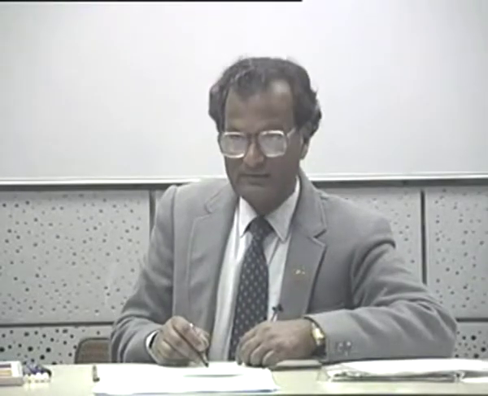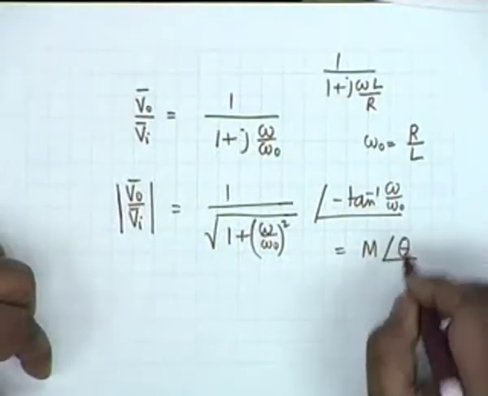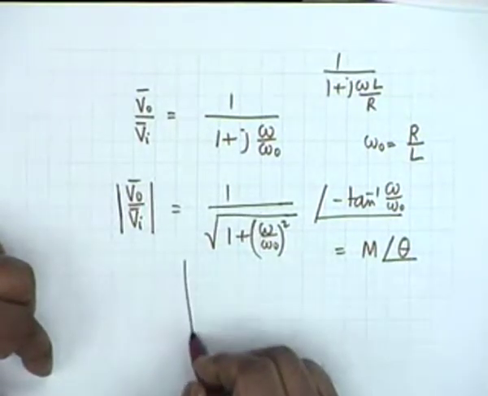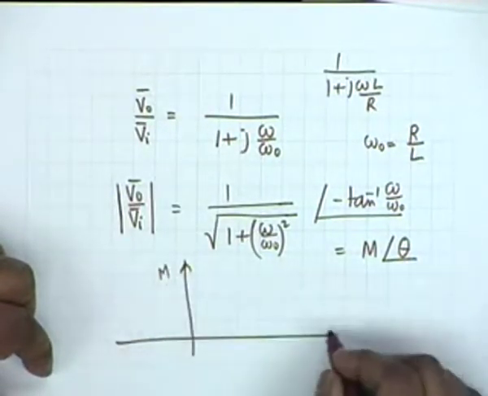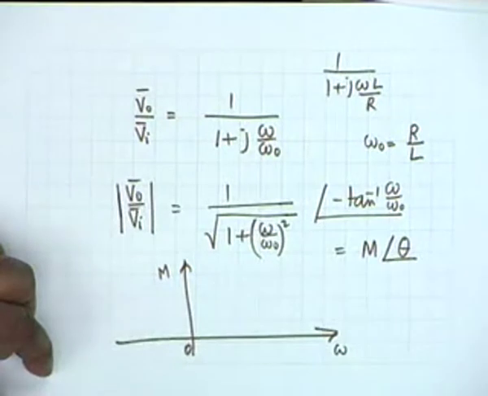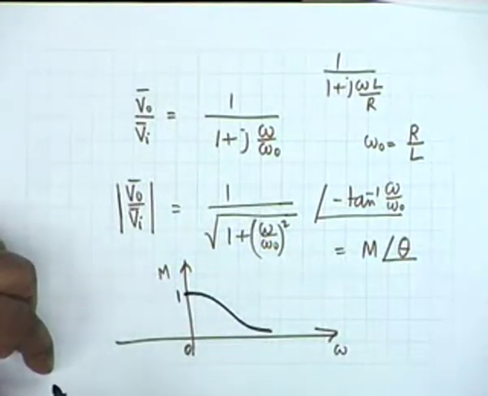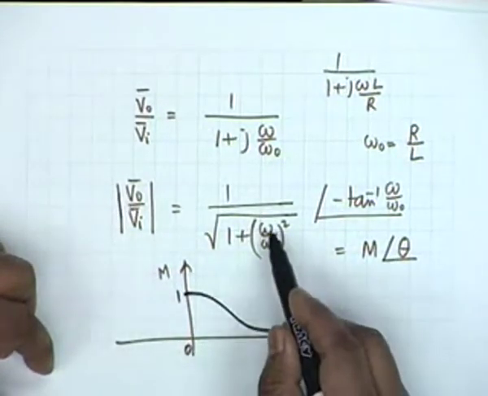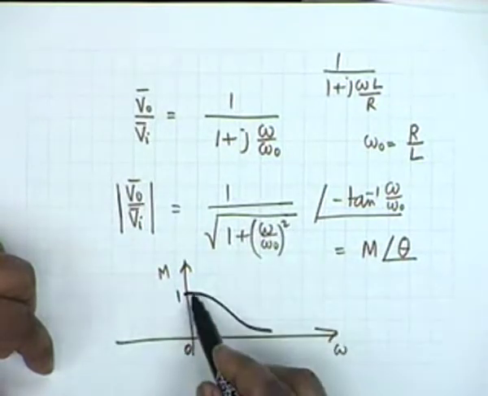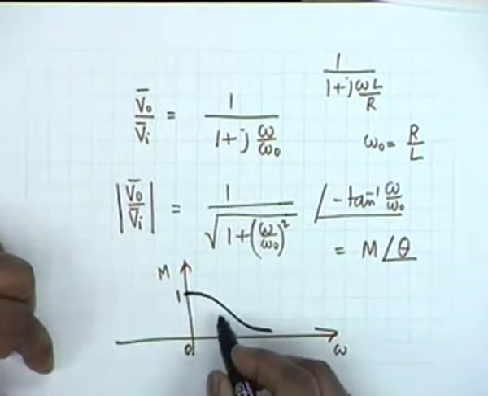It's okay. Now if I plot the magnitude, I can write this as M angle theta. If I plot M, the magnitude, versus omega, you see at omega equal to 0, it would be 1, and then as omega increases, it would gradually fall like this. Is that clear? As omega increases, the denominator increases, so the curve gradually falls like this. What happens when omega equals omega 0?